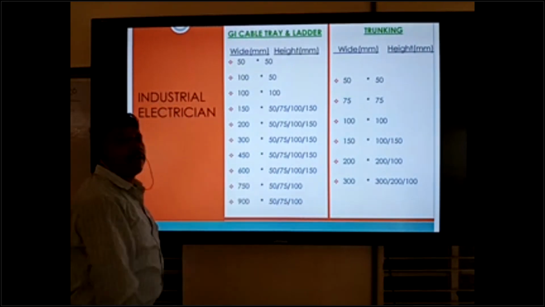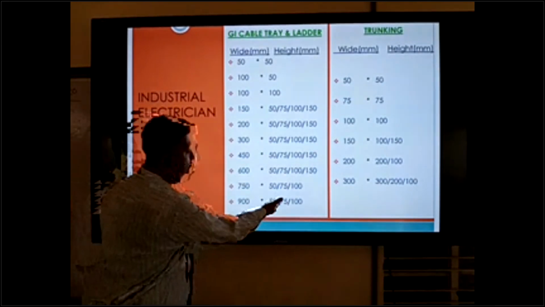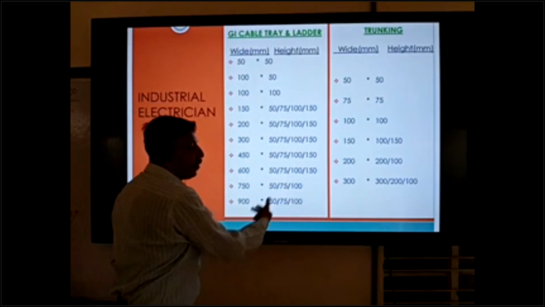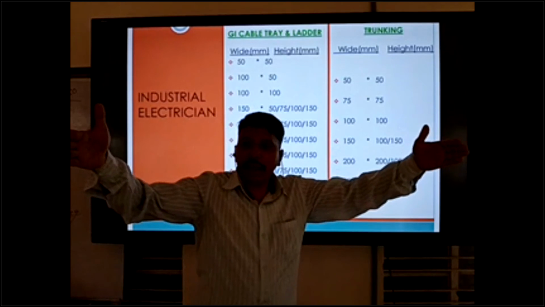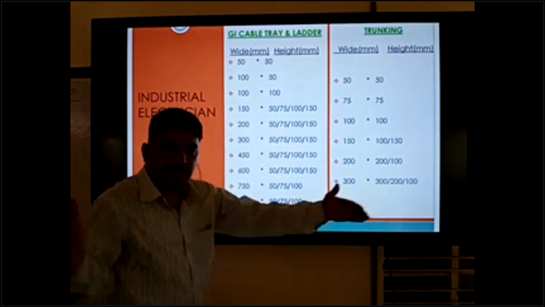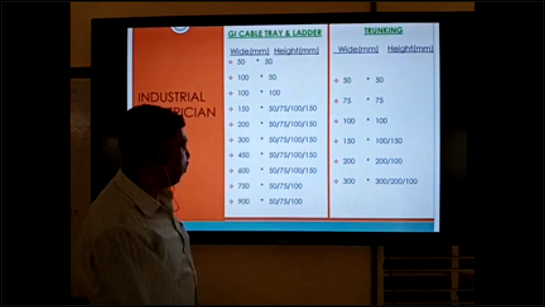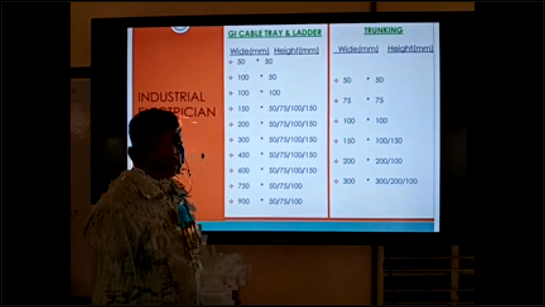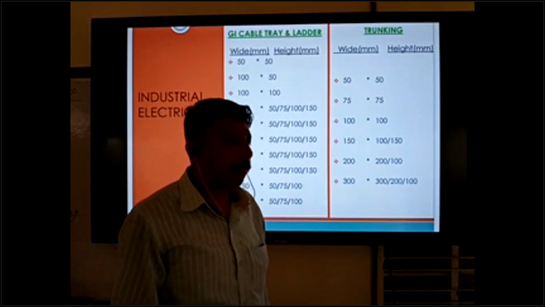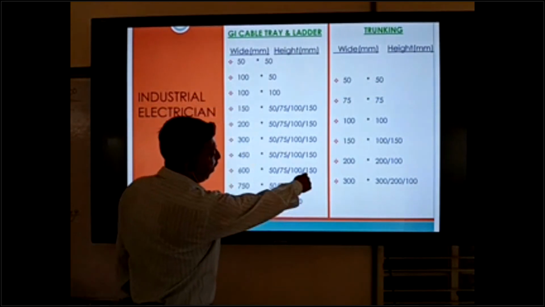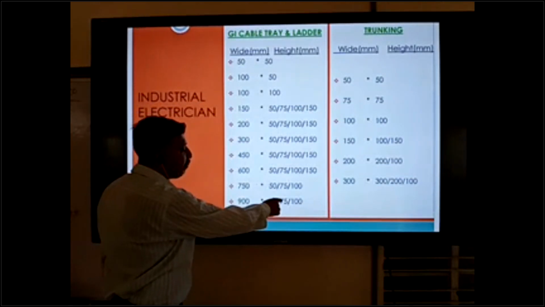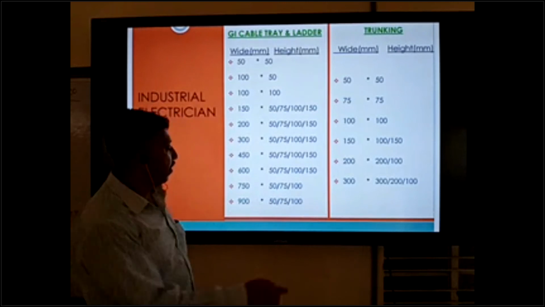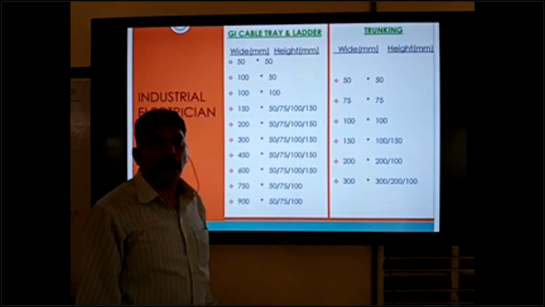And the last one is 900. This is also available in 50, 75 and 100. 900 means 90 centimeter, near 1 meter wide. So it is very big now, and height is coming only 100 mm. These two are not coming in 150. Maximum, 900 is coming in 50, 75, and in some places 100 mm height also.